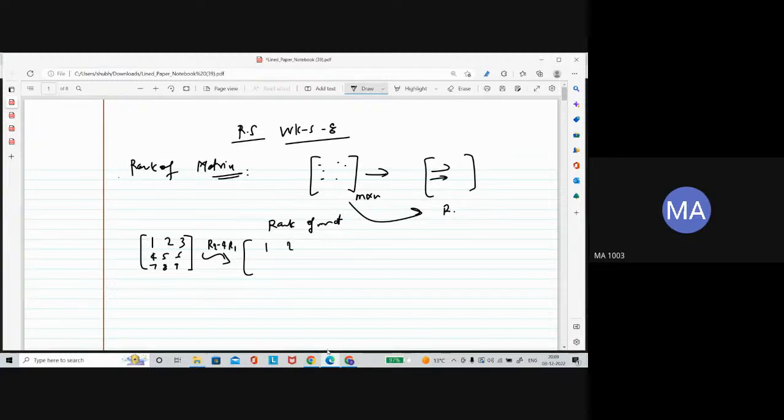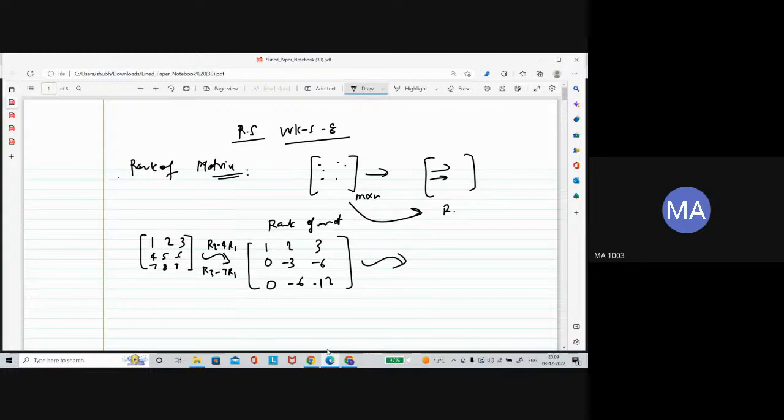So this would be 1 2 3, and this would be 0, then minus 3 and minus 6. Another row operation you can do on the same matrix: r3 minus 7 times r1. So this would be 0, then minus 6, and this is 21 9 12 minus 12.